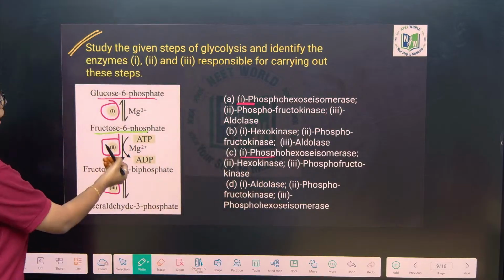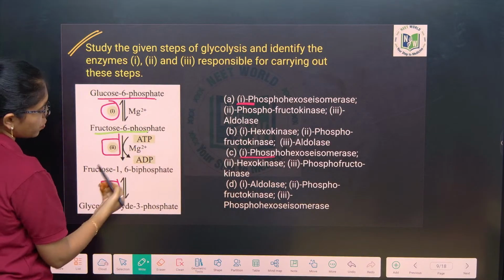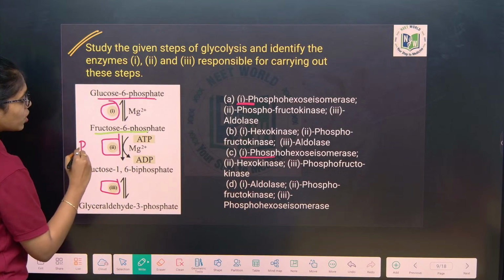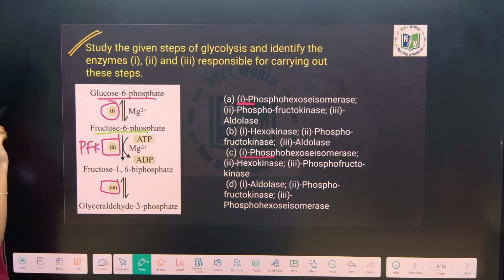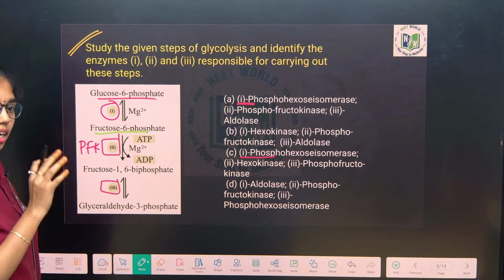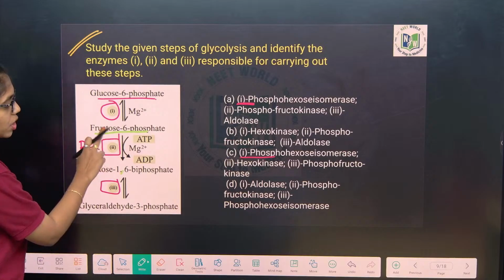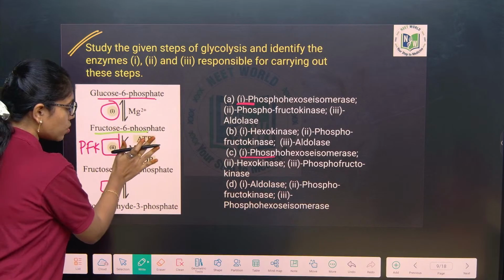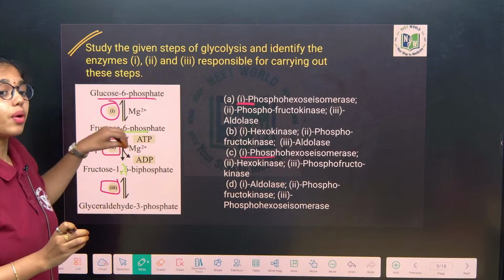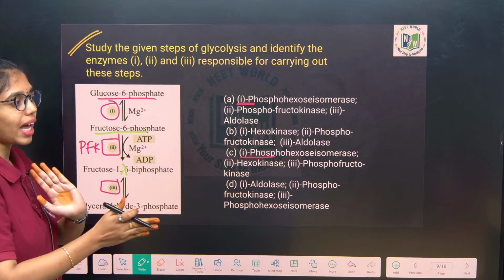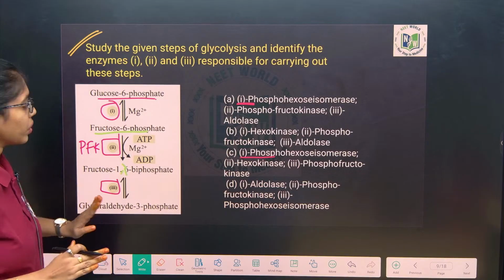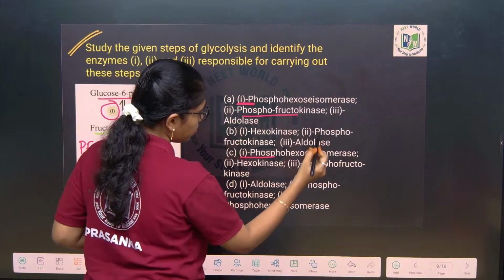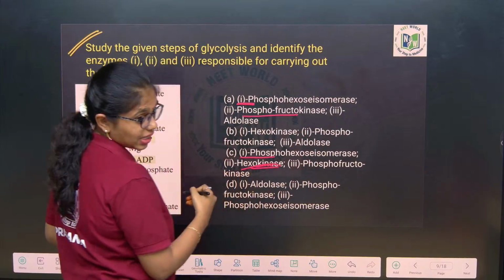Okay. Look at the second one, fructose 6-phosphate to fructose 1,6-bisphosphate. Our famous enzyme phosphofructokinase, which is the rate limiting step of glycolysis, and this reaction is what? Irreversible step of glycolysis. Okay, this step will decide the frequency of glycolysis, how fast it has to go and how slow it has to go. So here this is phosphofructokinase, this we can mark, and here we can cancel this option.